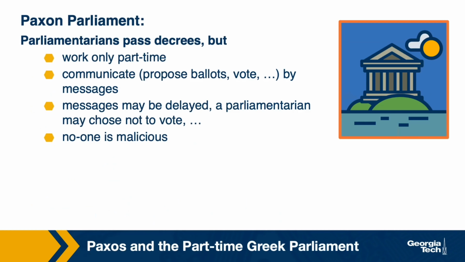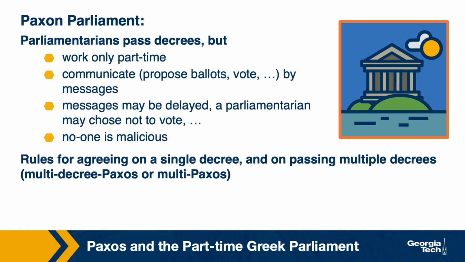In this original paper, the Paxan parliament needs to pass decrees, but the parliamentarians work only part-time. They're not cheating, they're just busy with other things. They communicate by sending each other messages, but these messages may get delayed or lost. Or even when they're working, the parliamentarians may choose not to cast a vote for a decree. The algorithm represents a set of rules.